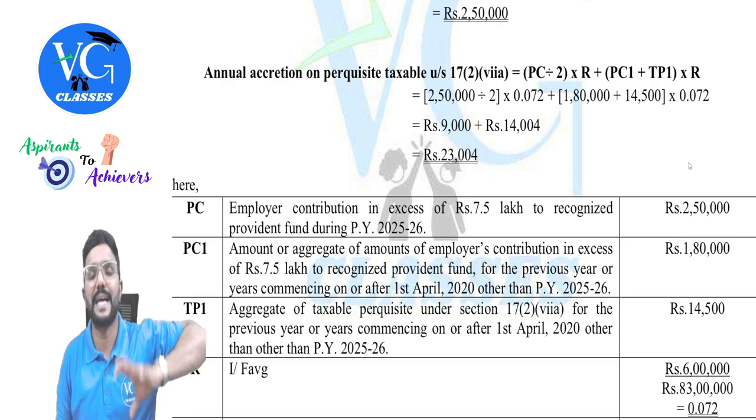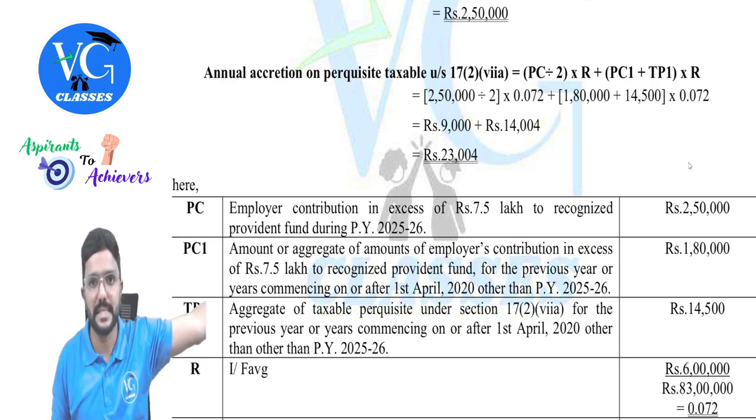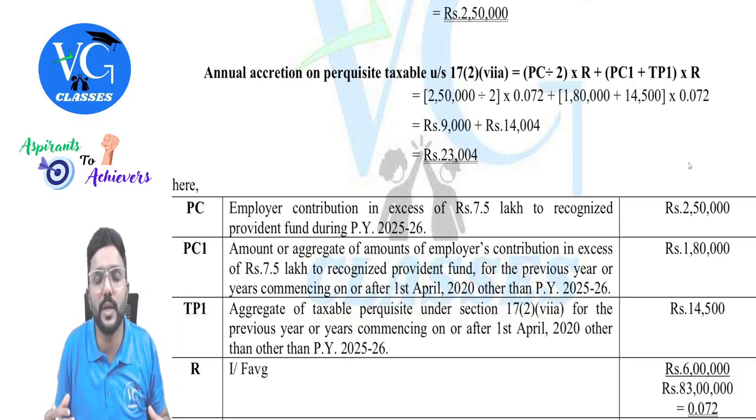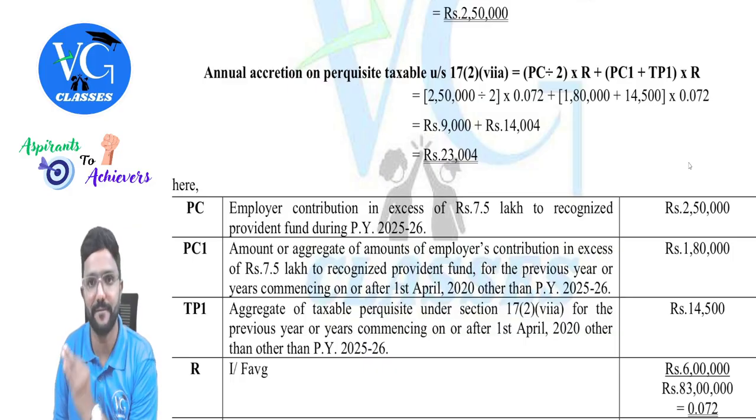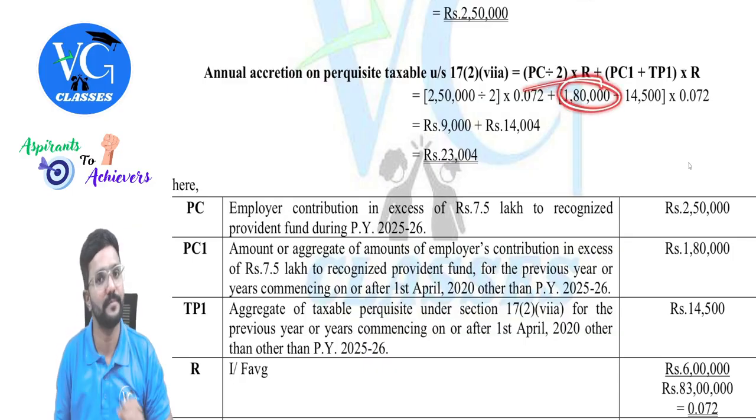Clear? So whatever was taxable as perquisite in the past under section 17(2)(vii), that is with respect to employer contribution in excess of 7 lakh 50, we need to take the aggregate of all that.